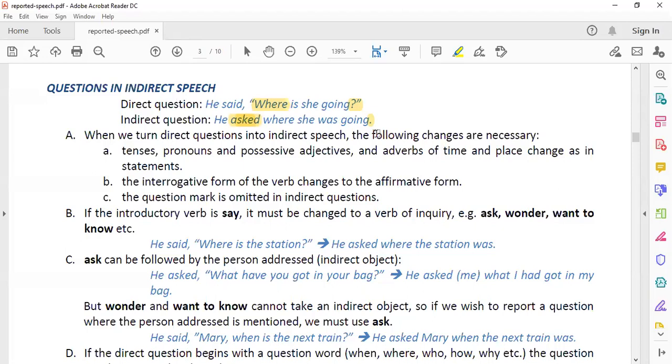But of course, in the verb we will have to make a change. As you have done right now, that is, going is changed into was going. Now you will make the changes like this. He asked, where will remain the same, she will come in the beginning, the helping verb will go after that, and it will change into was. She was going. He asked where she was going.